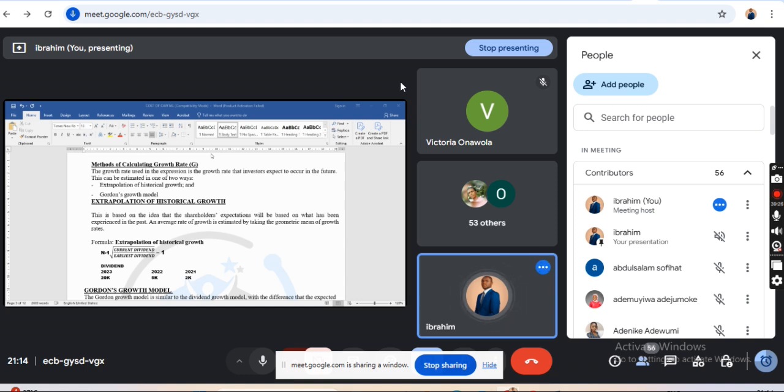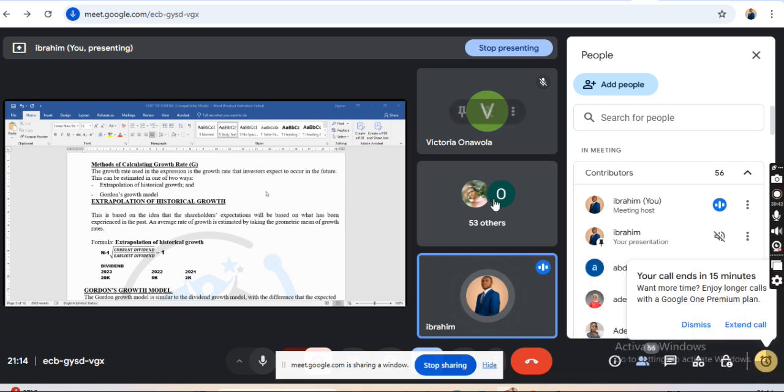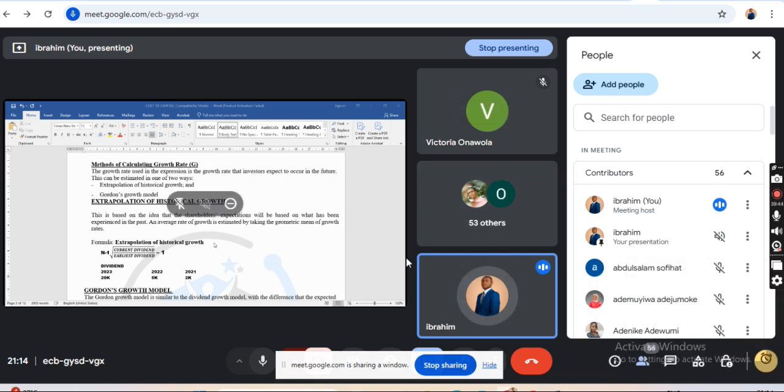For instance, a company that started business in 2025, there is no growth yet until we get to 2026, before you will know that there is growth in this company. So that is why they normally minus one from this. And that is the extrapolation when there is a series of dividends. When there is a series of dividends, you should know that there is growth here.